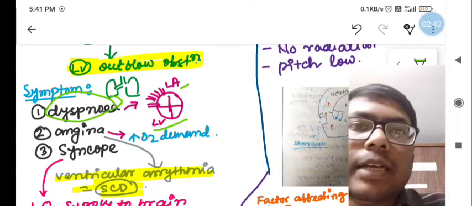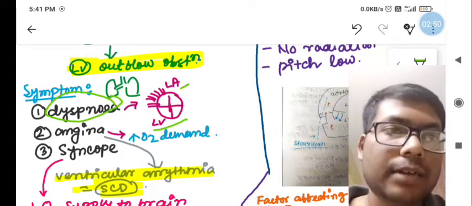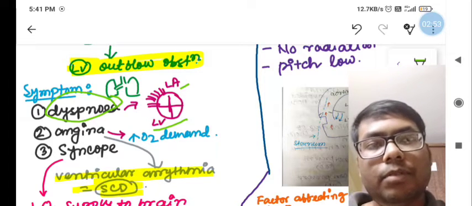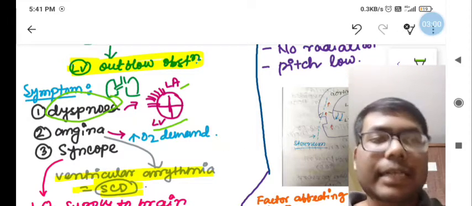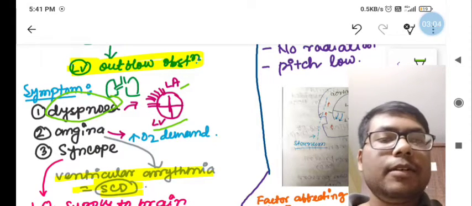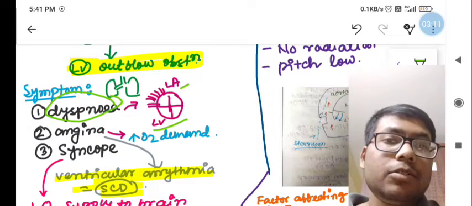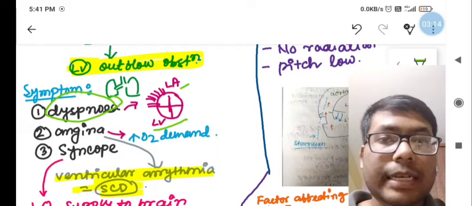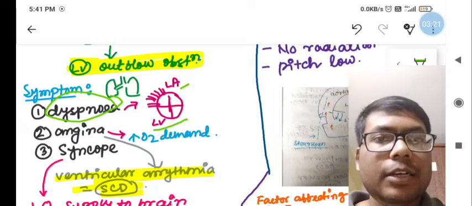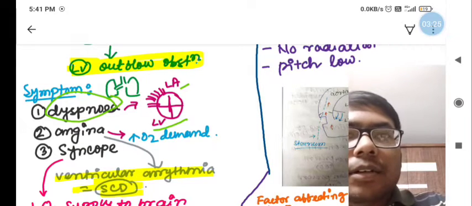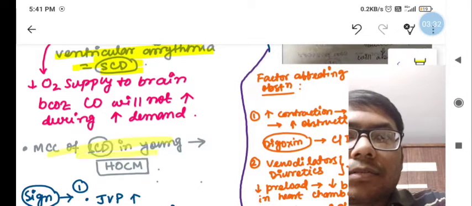and that causes dyspnea and angina. The most common cause of angina is when more pressure is needed to eject the blood due to obstruction in the left ventricular outflow tract, so there is more thickening of the left ventricular wall and more muscle, so there is much need for ATP and more oxygen demand, and that causes angina. Another thing is syncope, because less blood goes to the brain, causing a syncopal attack.